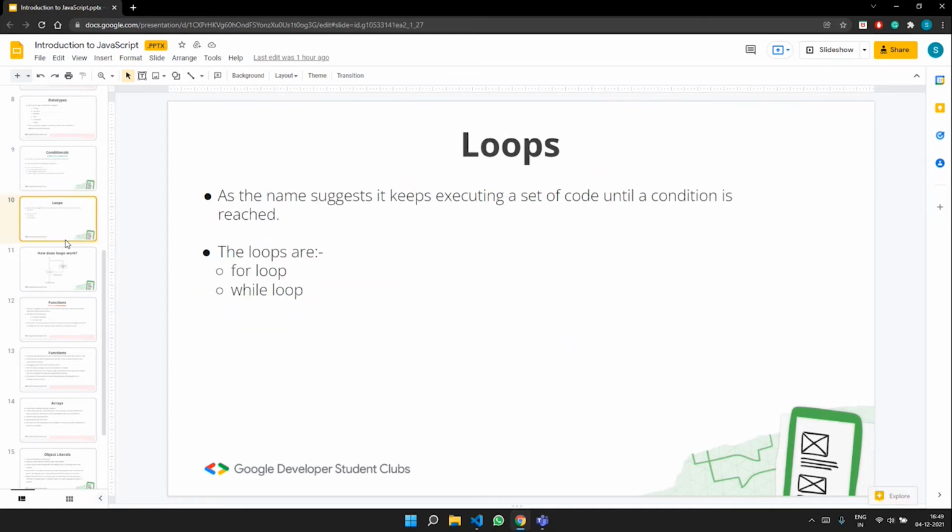Now we'll be talking about loops. Loops are something that helps you to execute a set of code until a given condition is reached. So let us assume that you want to print the multiples of a number.